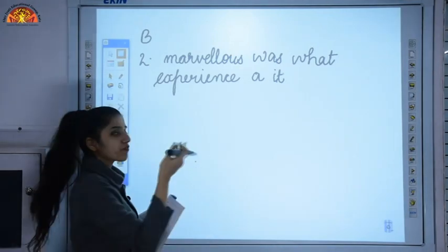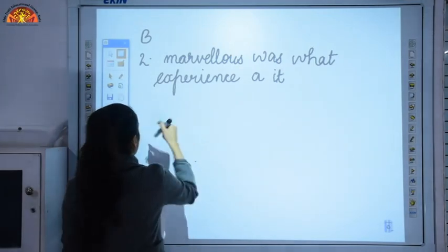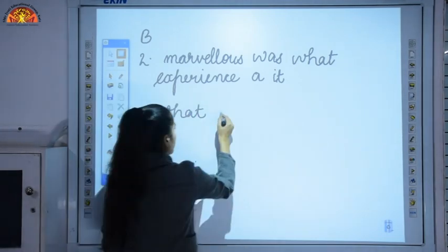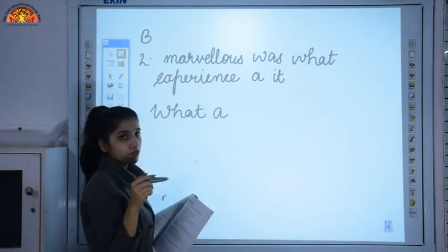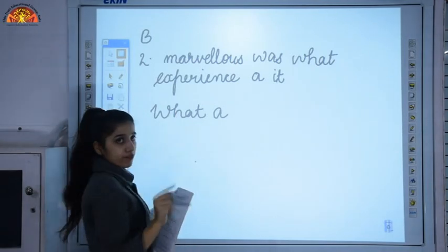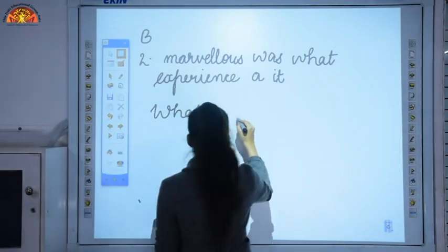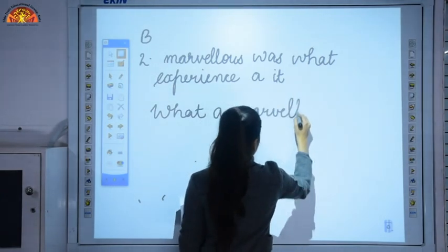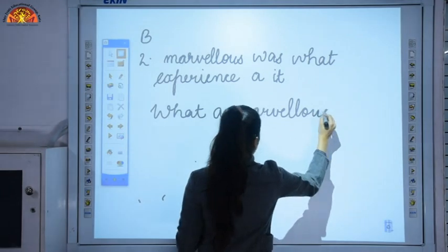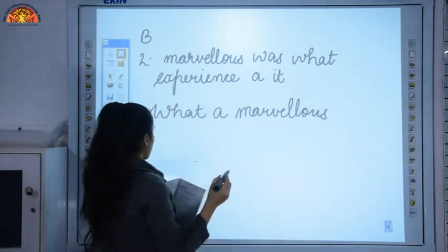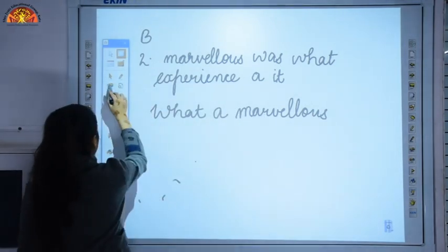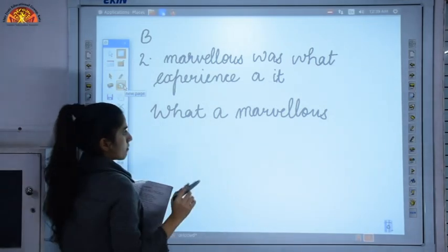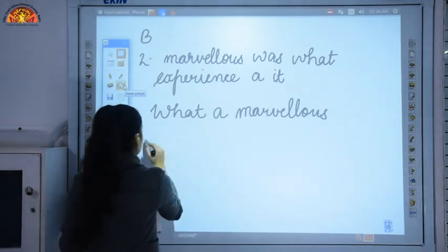Let's follow that structure over here. So what will come in the starting? What, followed by a or an, and here we are given a, and then the adjective among these words is marvelous. What a marvelous, and then the noun, that is experience.